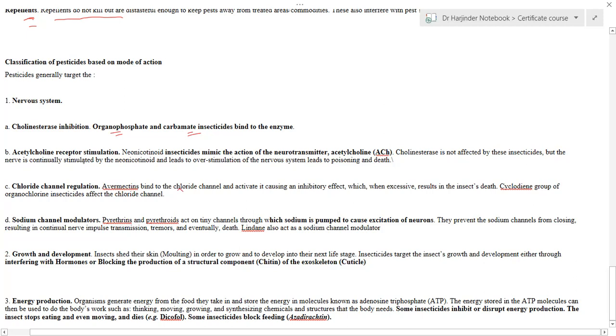Similarly, there may be some kinds of insecticide that result in acetylcholine receptor stimulation, due to which they mimic the action of the neurotransmitter acetylcholine, and that can result in death. Similarly, they can affect chloride channel regulation, and when they do, they result in disruption in the nervous system, and that can result in death. Similarly, there are sodium channel modulators that affect the sodium channels of neurons, and it also affects the neurotransmitters.